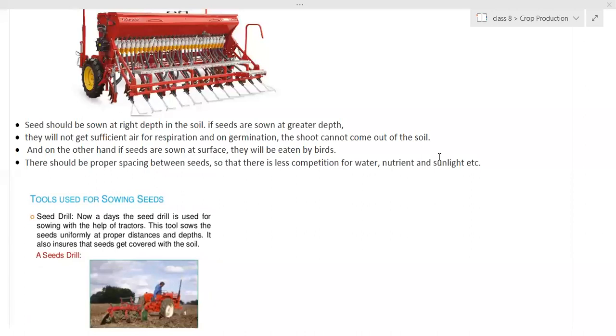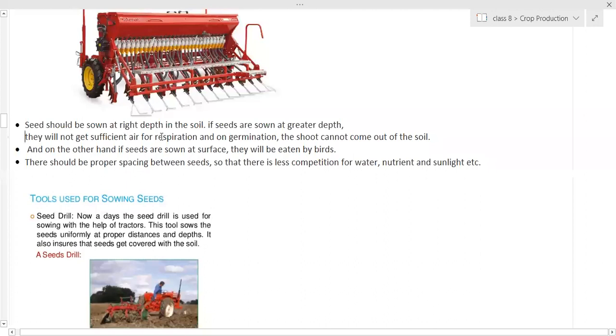Seeds should be sown at the right depth in the soil. If seeds are sown at a greater depth, they will not get sufficient air for respiration, and on germination, the shoots cannot come out of the soil. On the other hand, if the seeds are sown at the surface, they will be eaten by birds. There should be proper spacing between the seeds so that there is less competition for water, nutrients and sunlight, etc. This is a 2-mark question.